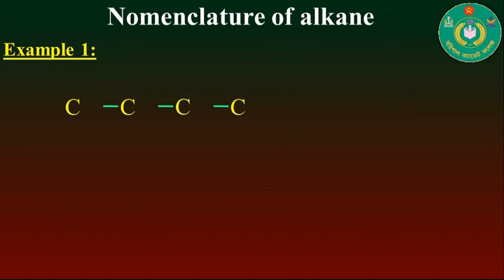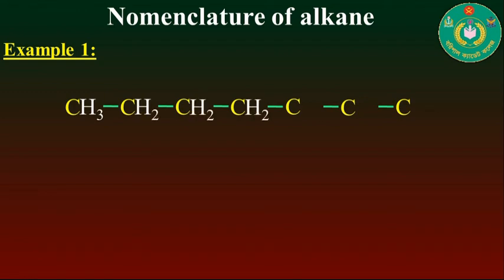Now move on to the nomenclature of alkane. As for example, at first a number of carbon atoms is to be written bonded by covalent bonds in such a way, and we know that each carbon atom has 4 bonding sites, so these bonding sites can be bonded with hydrogen atoms, like here CH3, CH2, CH2, CH2, CH2, CH2 and CH3.